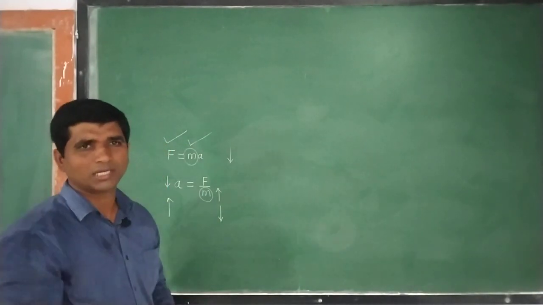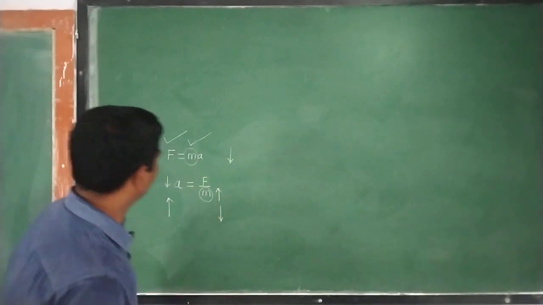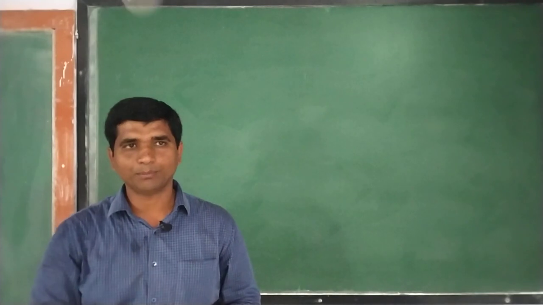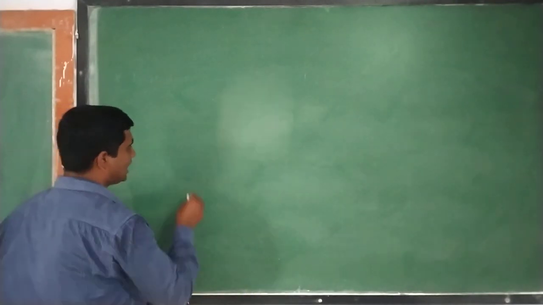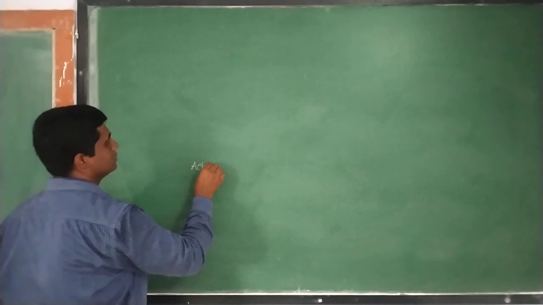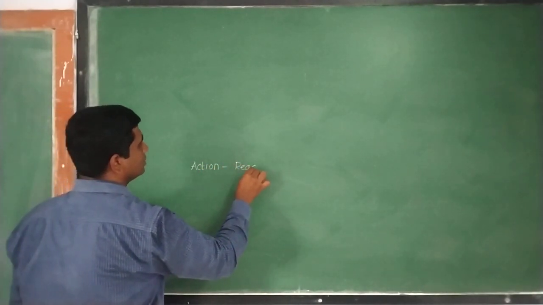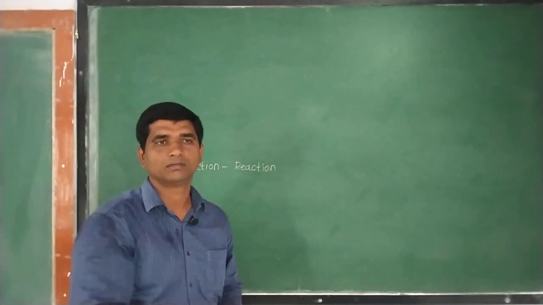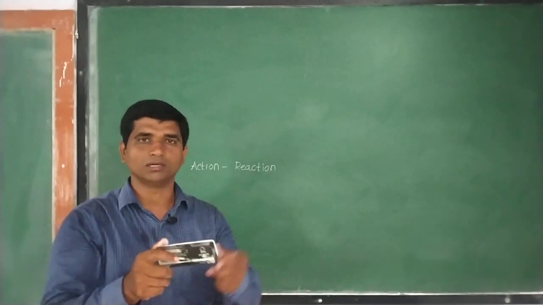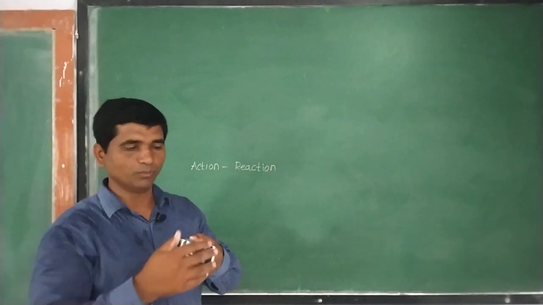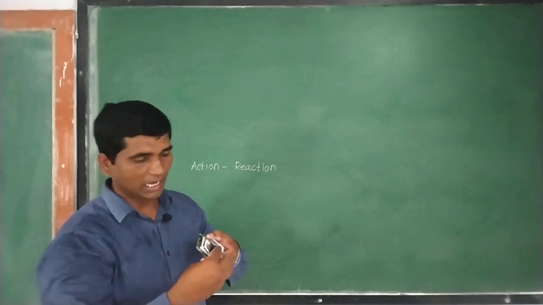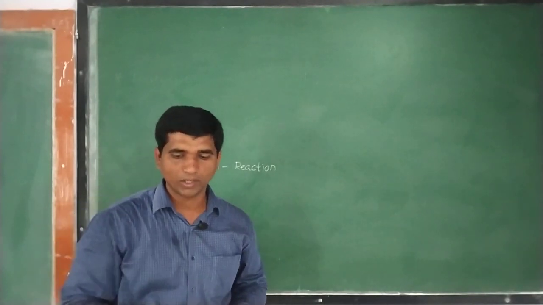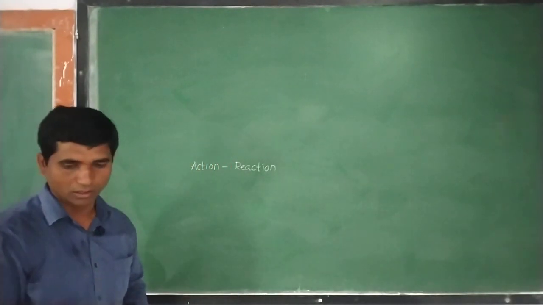For Newton's third law of motion, I will give you 2-3 examples. Newton's third law tells us that for every action there will be an equal and opposite reaction. For action and reaction, for example, you are firing a bullet from a gun. If a bullet is fired from the gun, it will move with a certain velocity. As soon as the bullet leaves, the gun will recoil in the backward direction. That is one example of Newton's third law of motion.